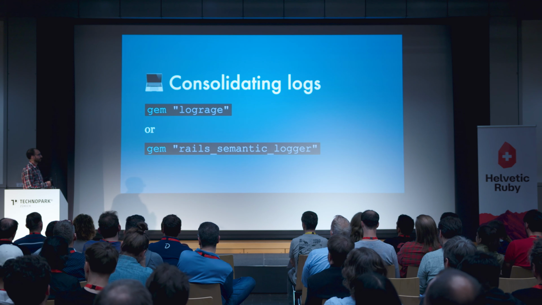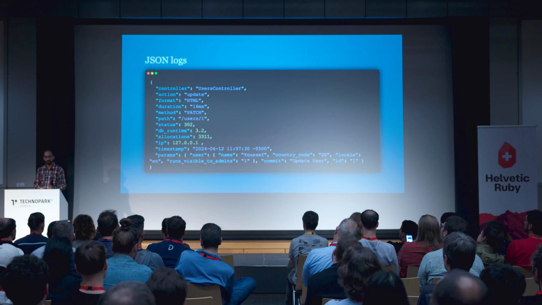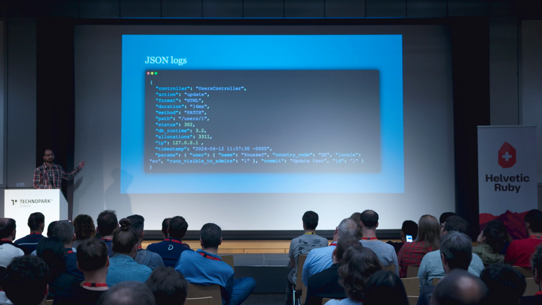Here we have a JSON document, we all know that, that has all the information from the request that just came through our stack. And we can even structure information inside, like this params here, where we have a nested JSON document. So this is a key point. What we just did here is we turned logs into data. If you're going to remember one key point from this, that's it. Structured logging turns logs into data by outputting one single structured line at the end of each request. You can think of them as an event that the request produces, an event summary.